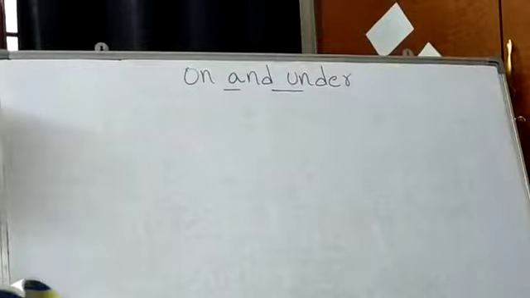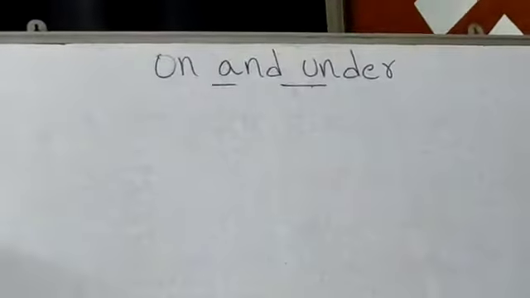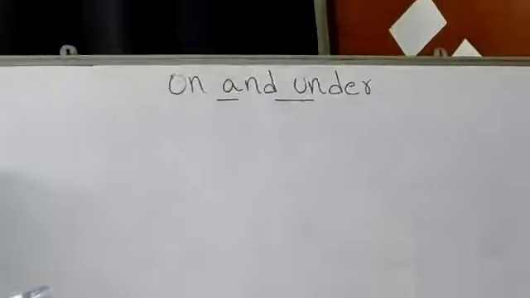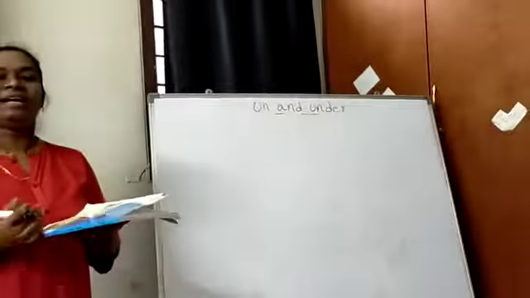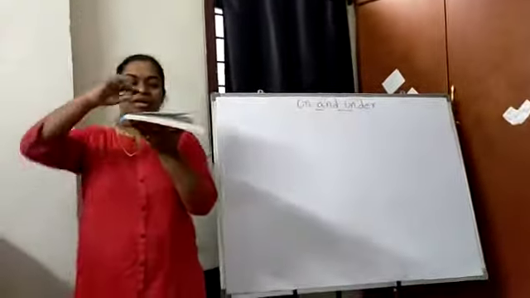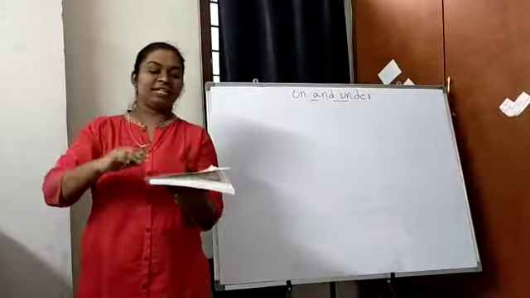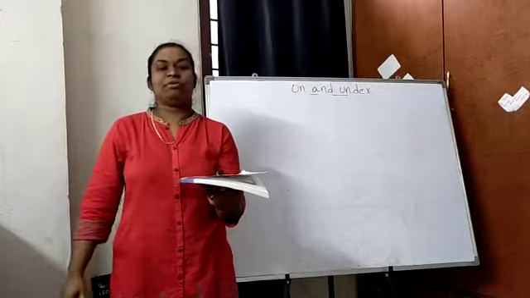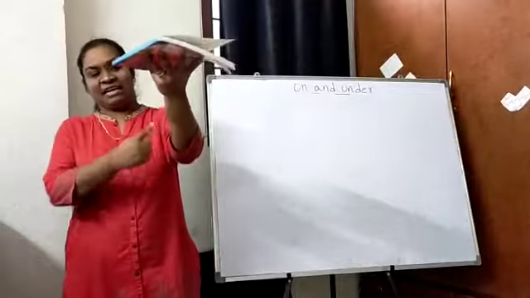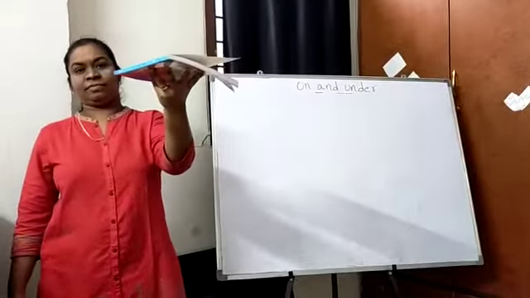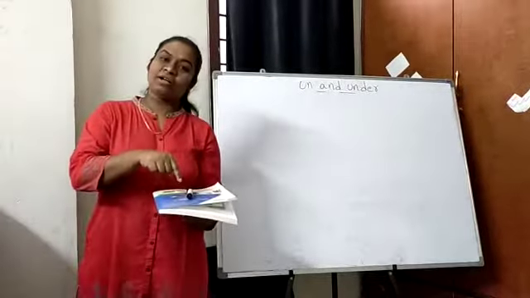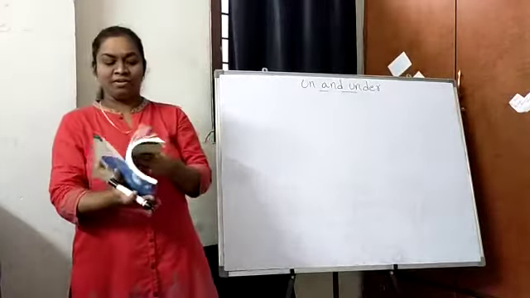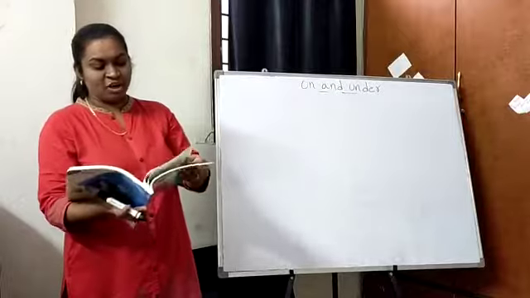Okay, the next concept is on and under. On ante paina, under ante kinda. For example, this is the book. The marker is on the book, whereas my hand is under the book. అర్థమైందా మీకు? Did you get it? What is on and under?